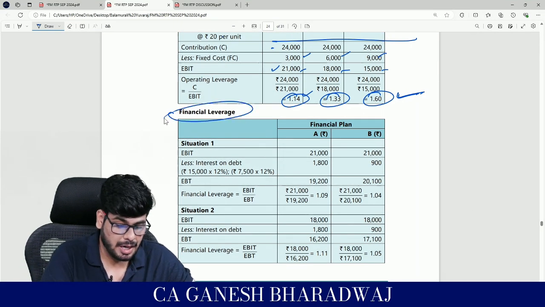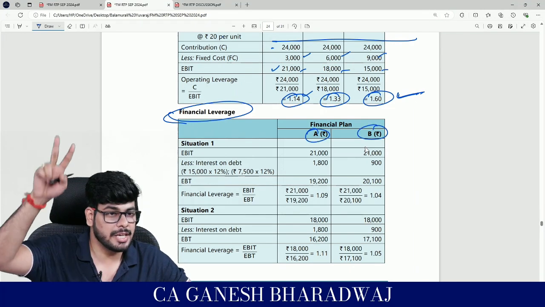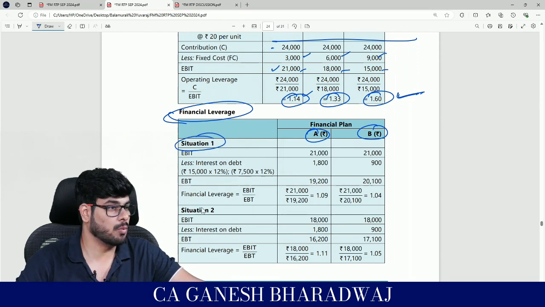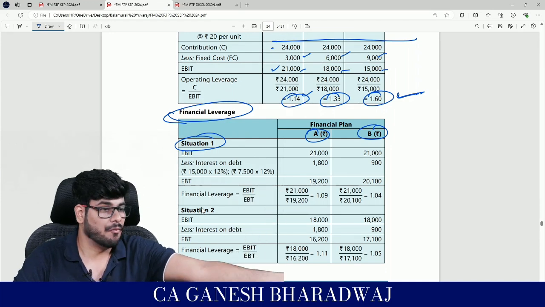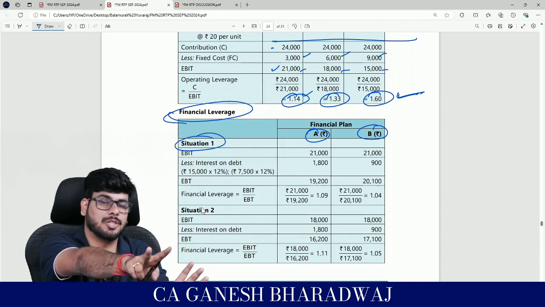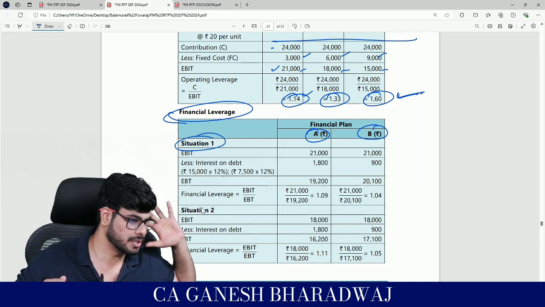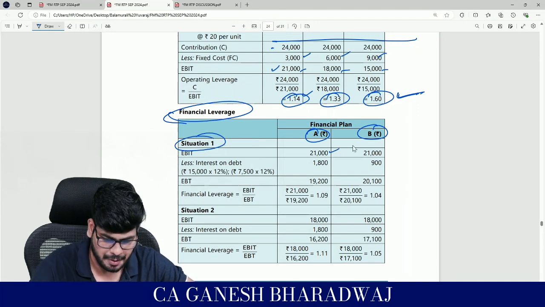Now when it comes to financial leverage, there are 2 financial plans which need to be recomputed under each of the situations. Why? Because in situation 1 the starting point of EBIT itself is different. For situation 1 there are 2 possible financial plans. Similarly situation 2 and 3. Clear with this, guys? So what they have done is, for situation 1, the EBIT is going to be